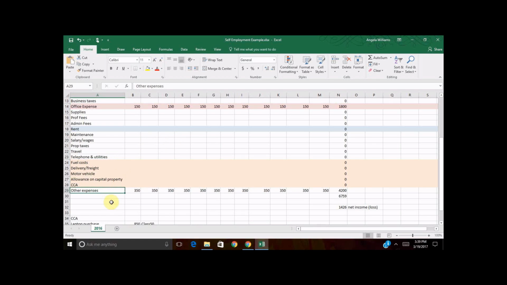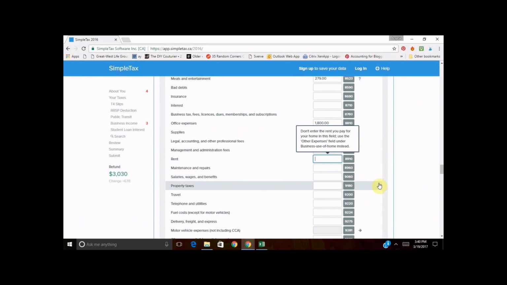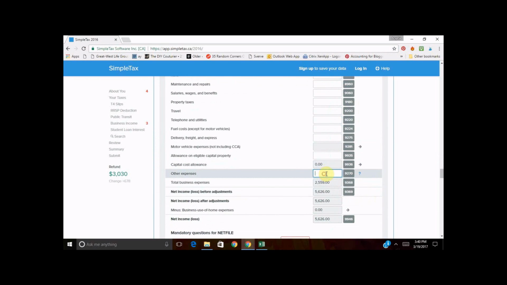And then other expenses. Sally's a food blogger. She goes out, she reviews restaurants. Restaurant reviews are going to be 100% deductible, same as any sort of kitchen supplies that you need to purchase. CRA general rule is if something is less than $500 in cost, but is going to last you a number of years, you don't need to put it into a CCA class. We're going to talk about CCA in a minute. So let's just fill in this other expenses here of $4,200. And again, you'll notice this refund amount keeps changing.